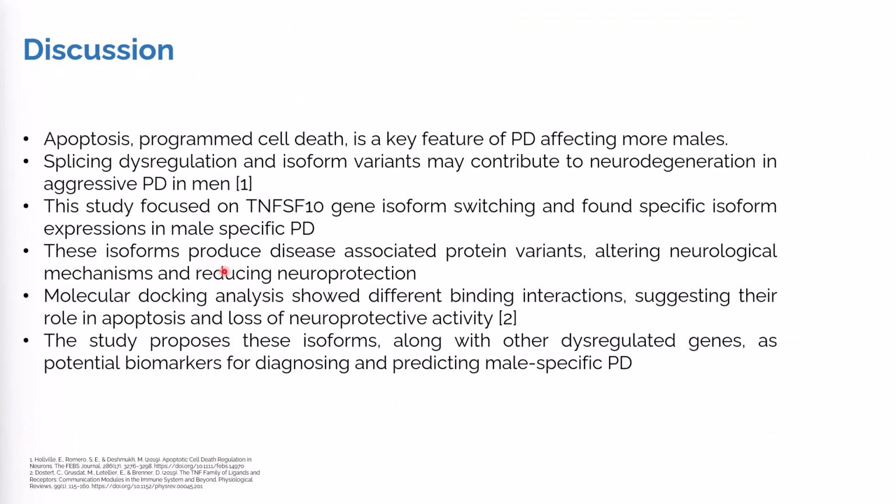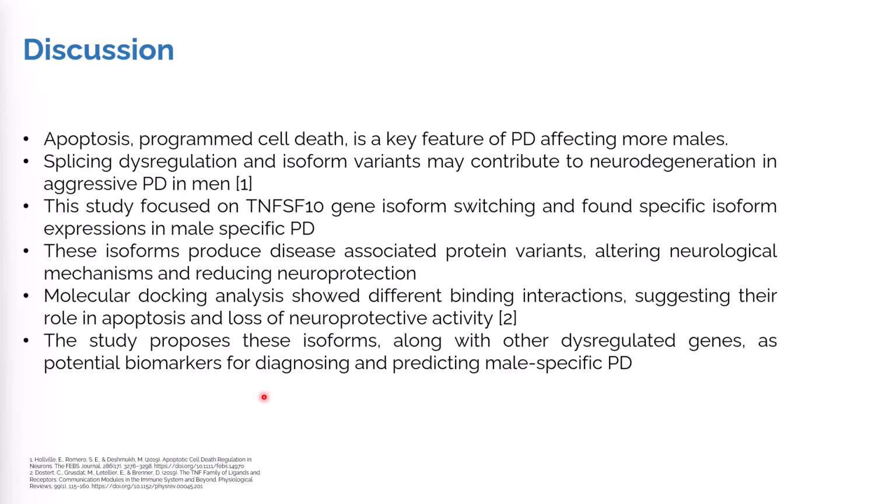When it comes to discussion, apoptosis, programmed cell death, is a key feature of PD that can affect more males. Splicing dysregulation and isoform variants may contribute to neurodegeneration. This study focused on the TNFSF10 gene isoform because it is more prevalent in male-specific PD, as we saw in the results.